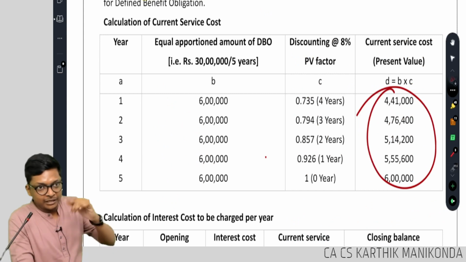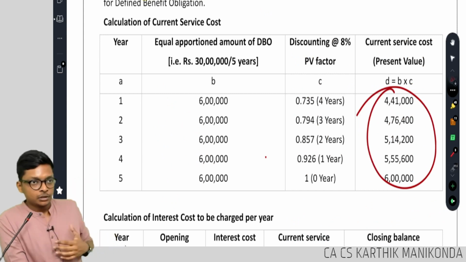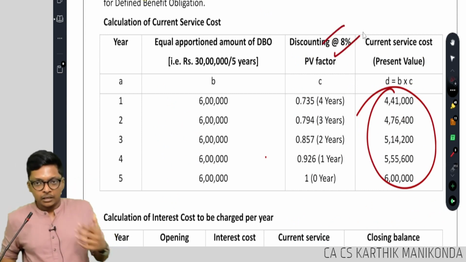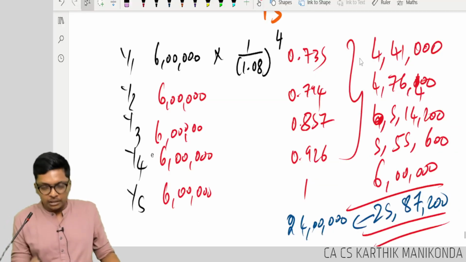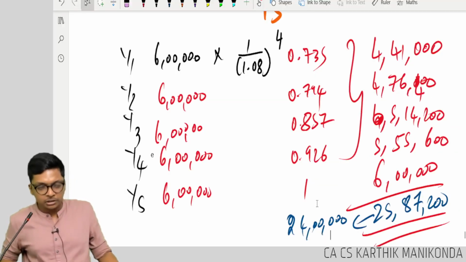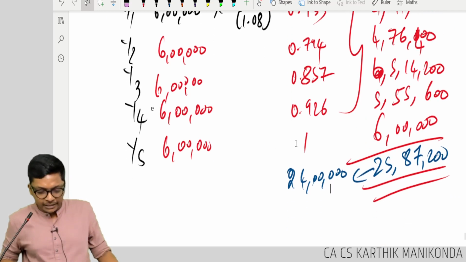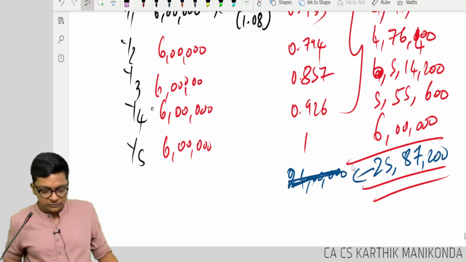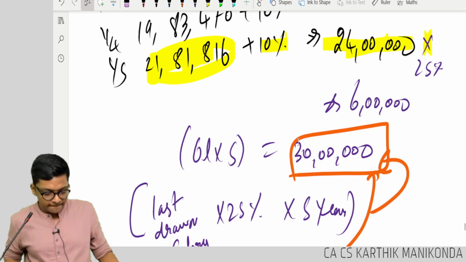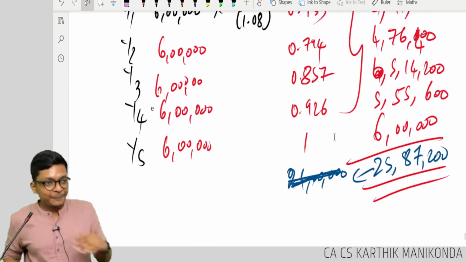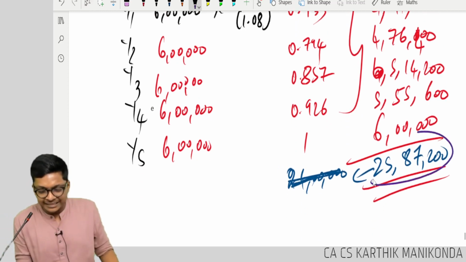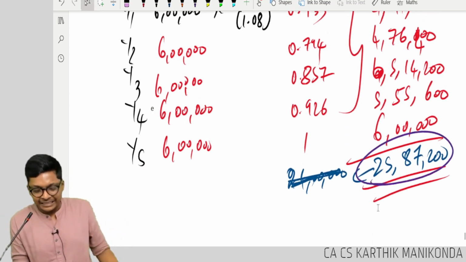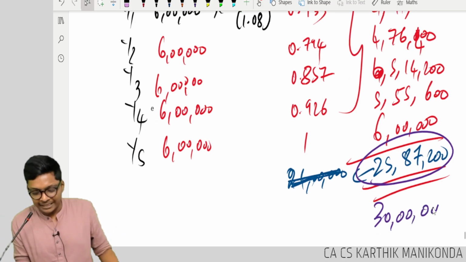I will tell you, they would have done one rounding adjustment later. So we got the same. Everything is the same, guys. This total should be equal to how much? 20. Sorry, not 24. It's present value. It should not be equal to anything. Basically, it will increase and become 30 lakhs.